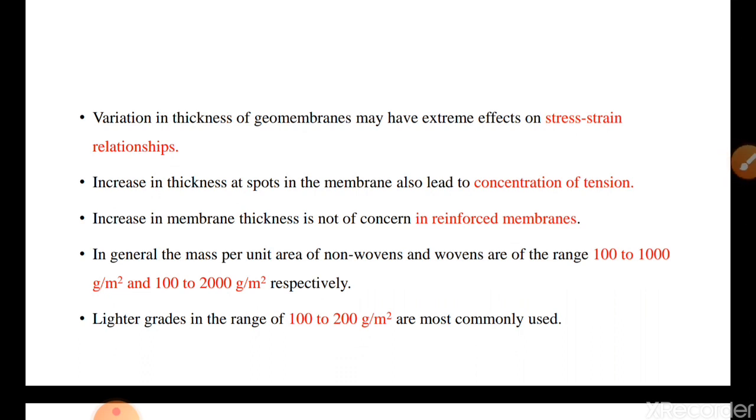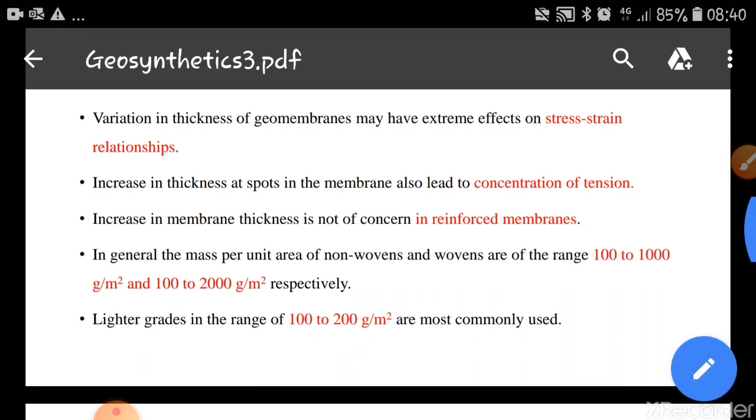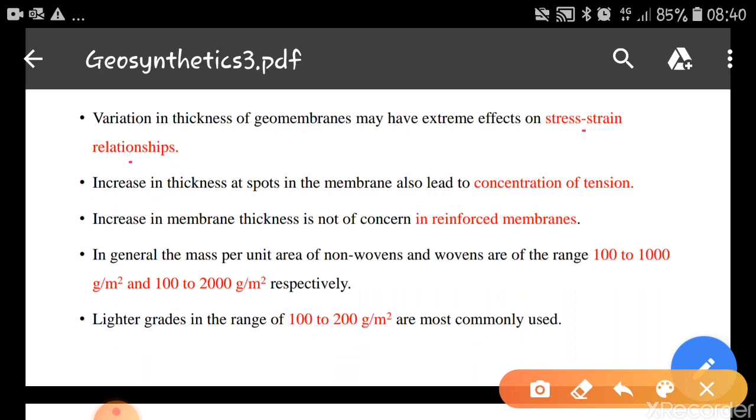Variation of thickness of geomembranes may have extreme effect on the stress-strain relationship. The stress-strain relationship is going to vary with the thickness. Increase in thickness at spots in the membranes also leads to concentration of tensions. Increase in membrane thickness is not a concern for reinforcement membranes. So, if it is used as a reinforcement membrane, then increasing thickness will not affect much. Only for barriers do we have to consider the thickness.